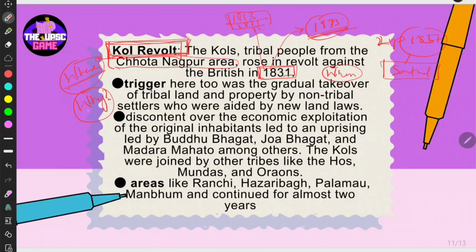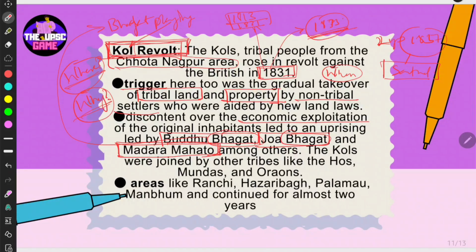And when you ask why, the trigger here is the same: land and property were taken out of tribal hands by the non-tribal settlers. Because of the economic exploitation, Buddhu Bhagat and Joa Bhagat and Madara Mahato, among others, led the revolt. You can easily remember that there are two Bhagats, right? You can just sync this with Bhagat Singh playing Kol.